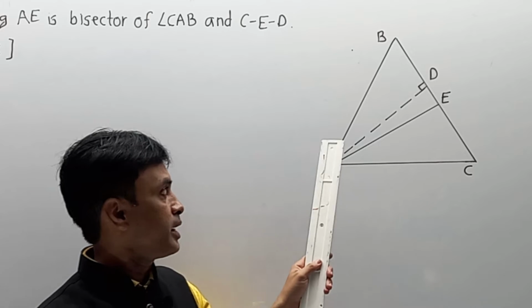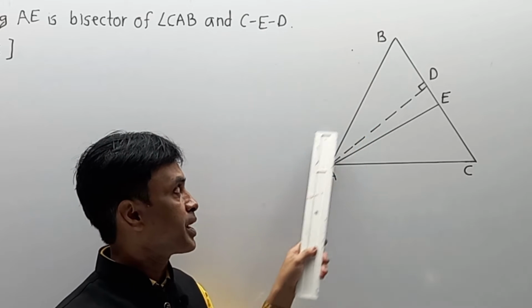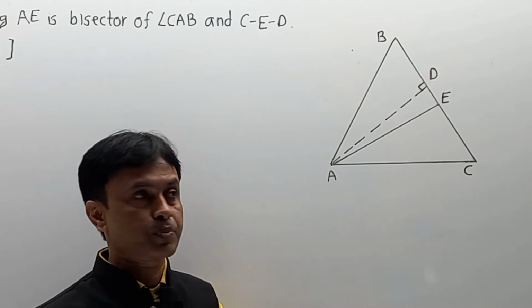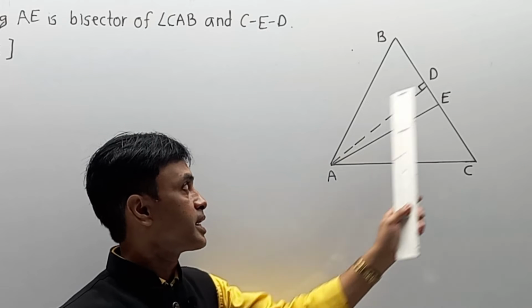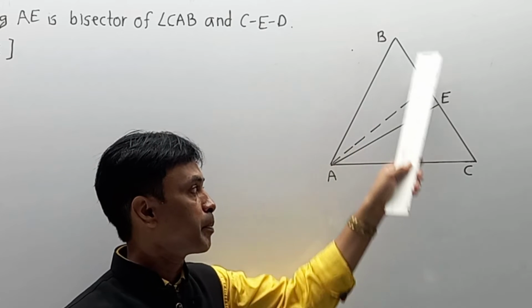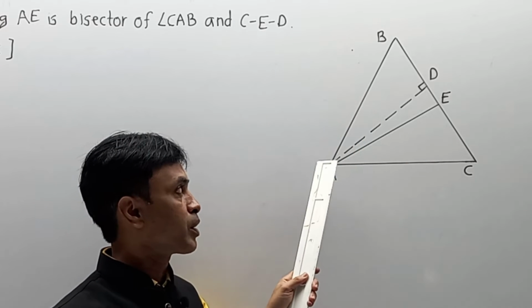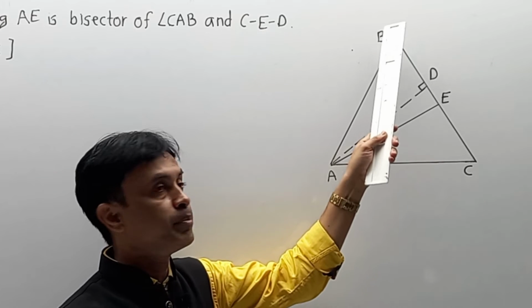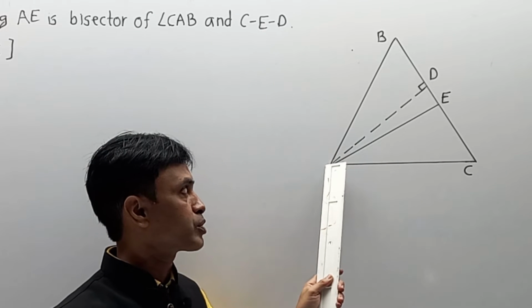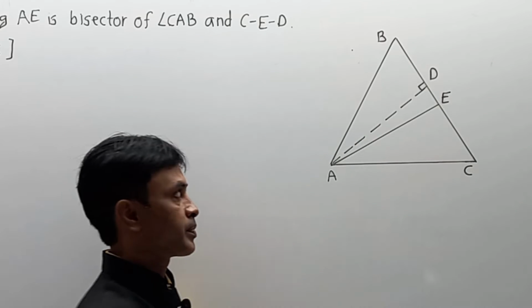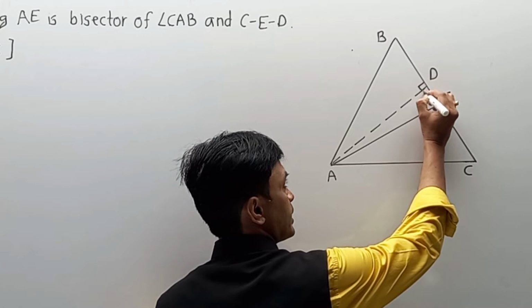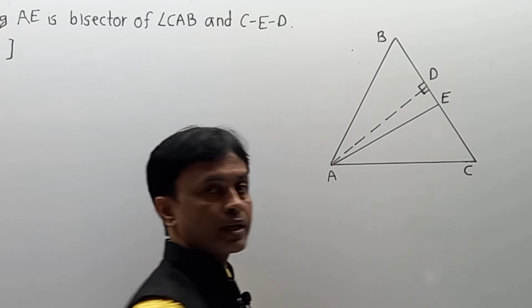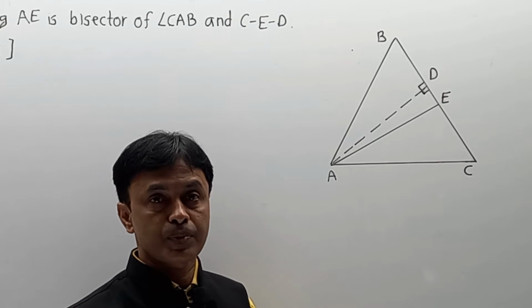In triangle ABC, the first part is segment AD perpendicular to BC, which means logically angle ADB is 90, or you can also say angle ADC also becomes 90. This is the main understanding of the first part.